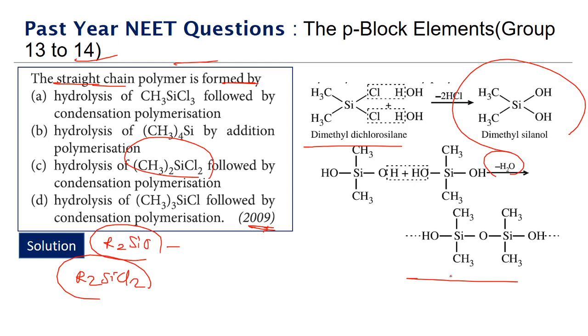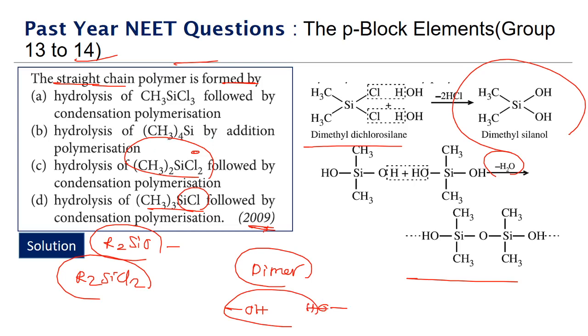So if you look at it, the repeating units will be R2SiO repeating units. So this happens in the case where we have two chlorines. There must be two chlorines, that is when we will get the straight chain polymer. But if you have only one chlorine, like in the case of option D, what is going to happen is we will just form a dimer. So a polymer will not form, there will be only a dimer. Why? Because from one side you will get one OH, and on the other side you will get OH from another molecule. If you remove water from these two, we will just get a dimer, that's it.